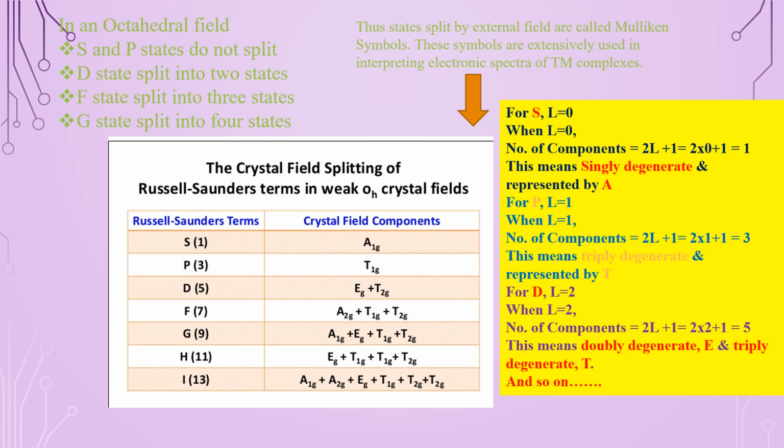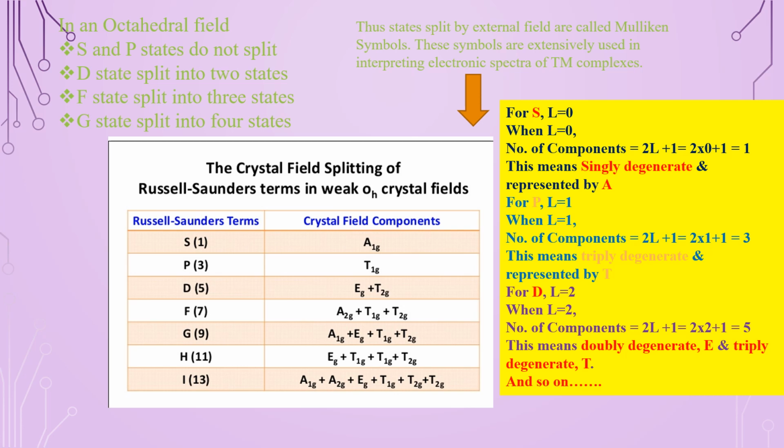So now, in an octahedral field, the spectroscopic terms S and P states do not split. D splits into 2, F splits into 3, G splits into 4, and so on. The states split by the external field are called Mulliken symbols. These symbols are extensively used in interpreting electronic spectra of transition metal complexes. So how can these Mulliken symbols be derived? They can be derived from the spectroscopic terms S, P, D, F and G.